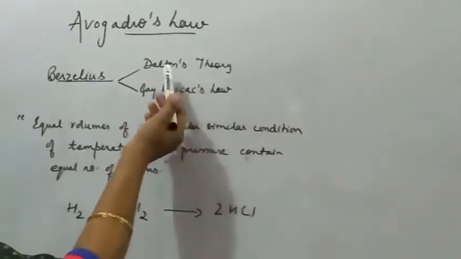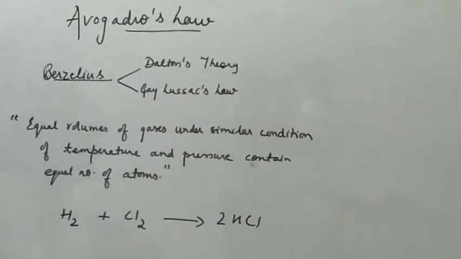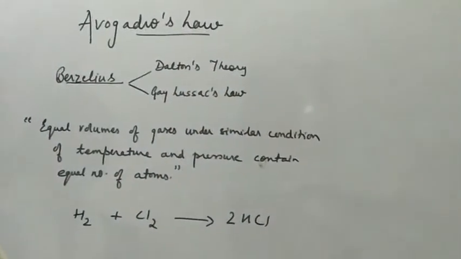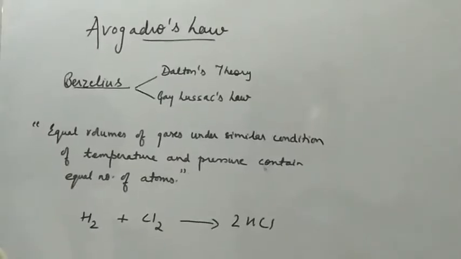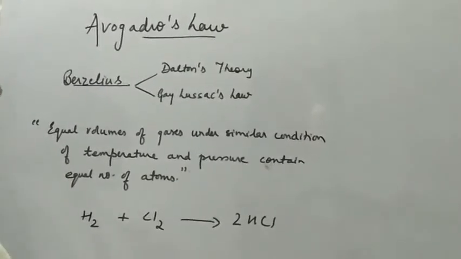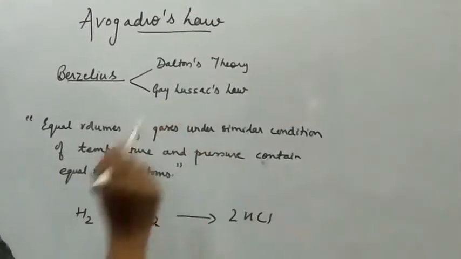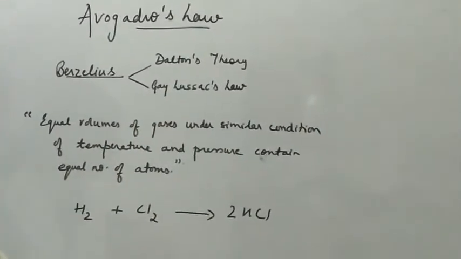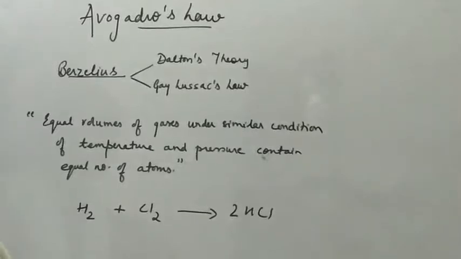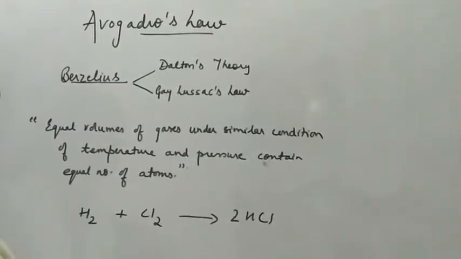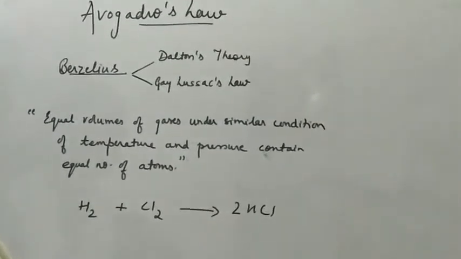His hypothesis was based on the Dalton theory. The main postulate he considered was that atoms of different elements combine in a simple whole number ratio to form compounds. And Gay-Lussac's law says that equal volumes of gases combine under similar conditions of temperature and pressure in a simple whole number ratio.